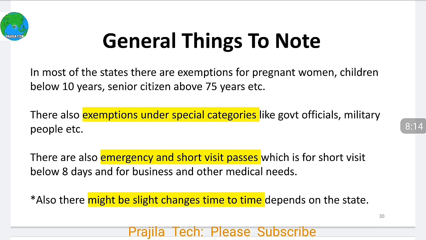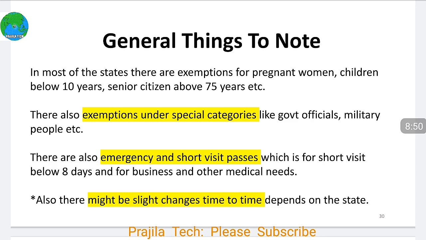Apart from these general things, I would like to discuss that there are exemptions under special categories like government officials, military people, etc. This is applicable to all the states, and there are also options for emergency medical and short visit passes for most of the states. If you are going for treatment, or in case of death of close people, there are exemptions that way. And also you have short visit pass in most of the states, where if you are staying within 7 days you don't need to get quarantined. Also there will be changes from time to time, but this is the latest as per today.